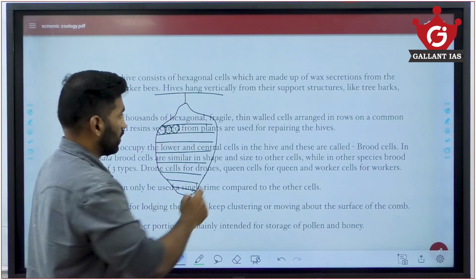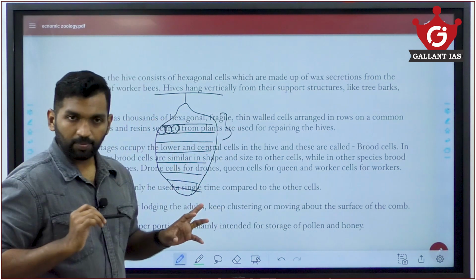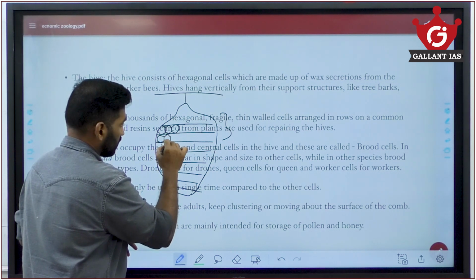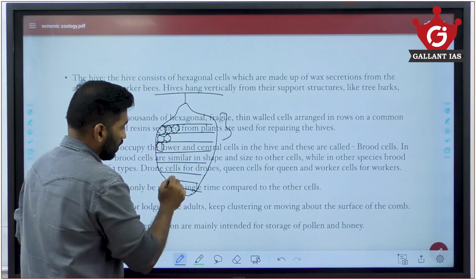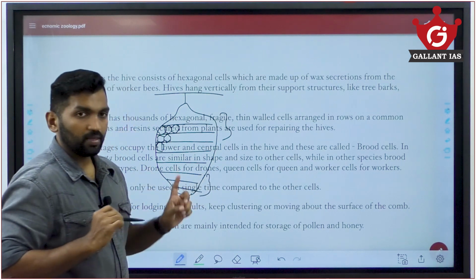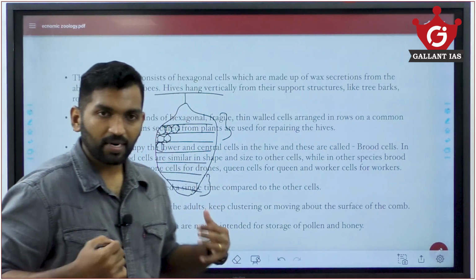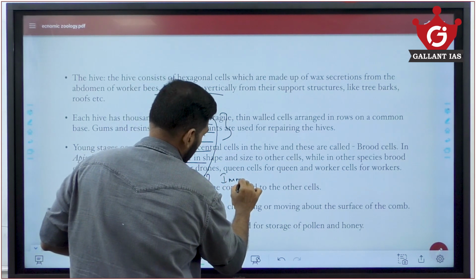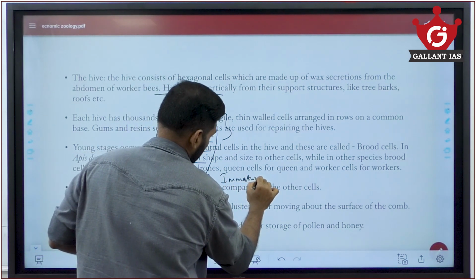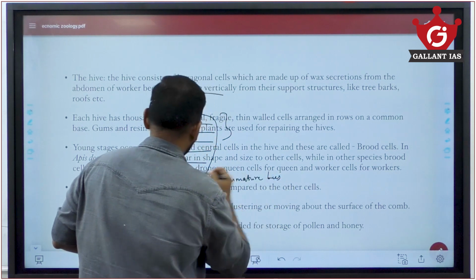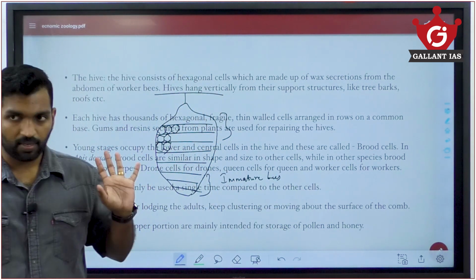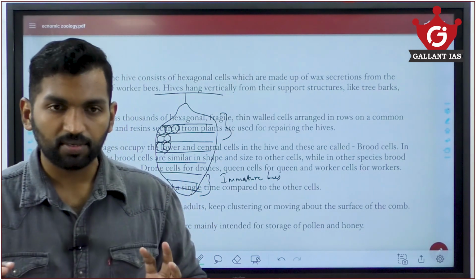Top portions are for collection of honey and pollen. Middle portions will be your brood chambers. Lower ones are occupied by immature elements or developing entities. Just for understanding, okay, ഇതാണ് ഒരു hive ന്റെ structure എന്ന് പറയാം.